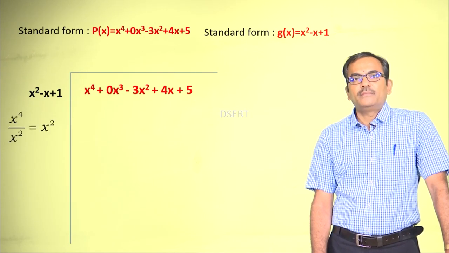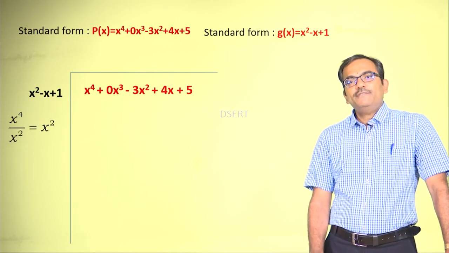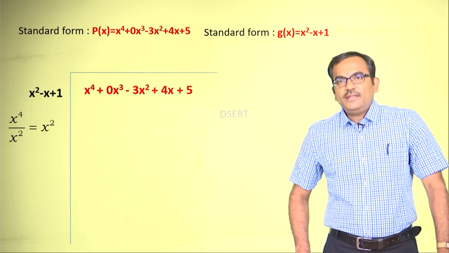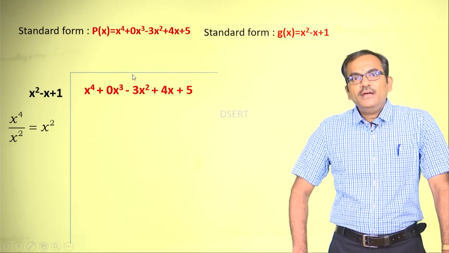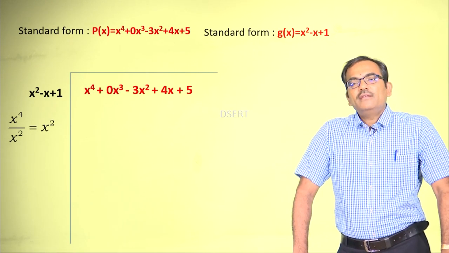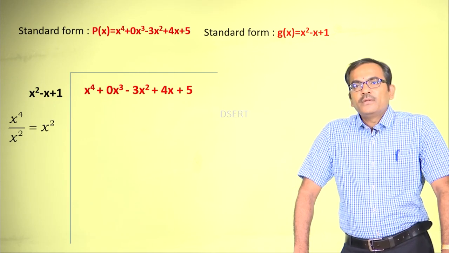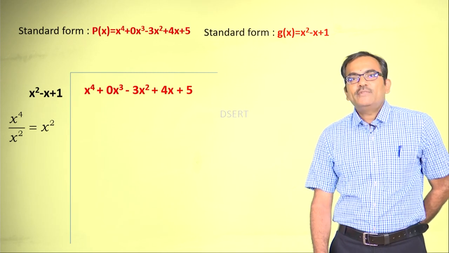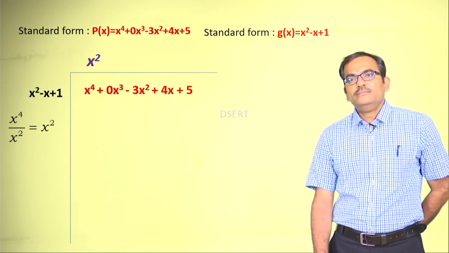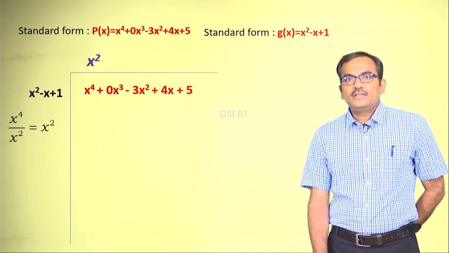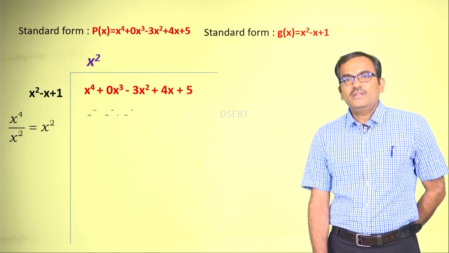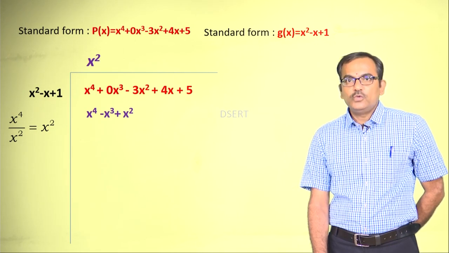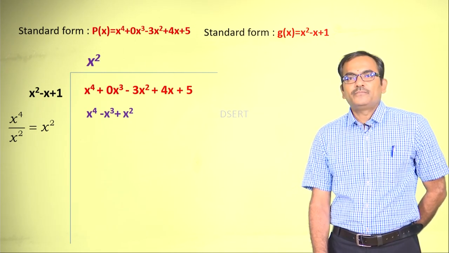The very first step of this division is, as you can see in the dividend, it is x to the power 4 and the divisor is x square. Now divide the first x to the power 4 by x square, you end up with x square. You need to multiply the divisor with x square, which turns to be x to the power 4 minus x cube plus x square.